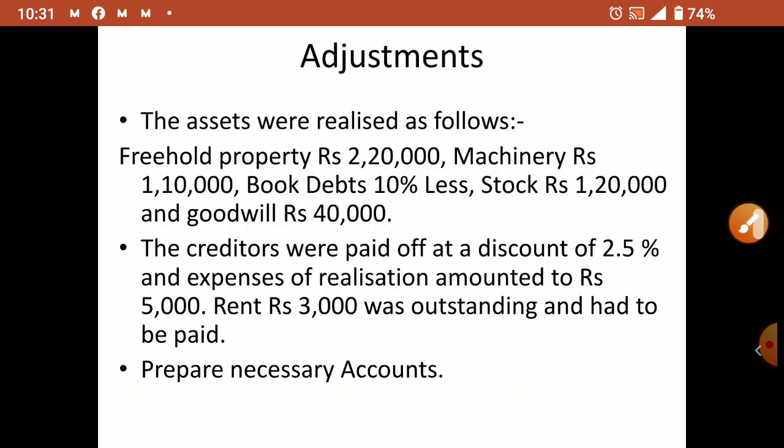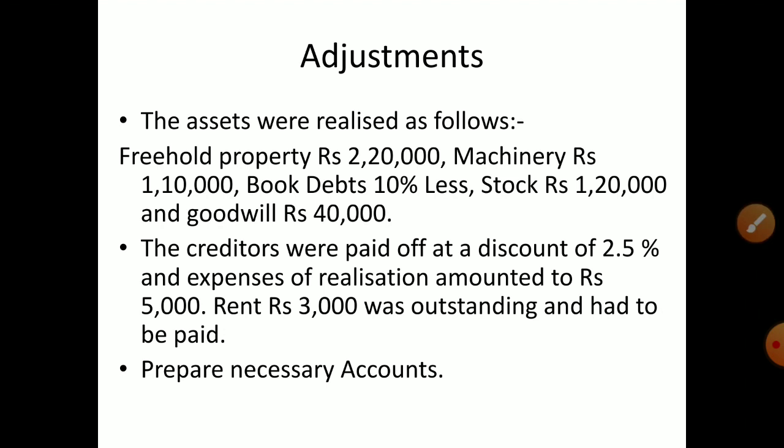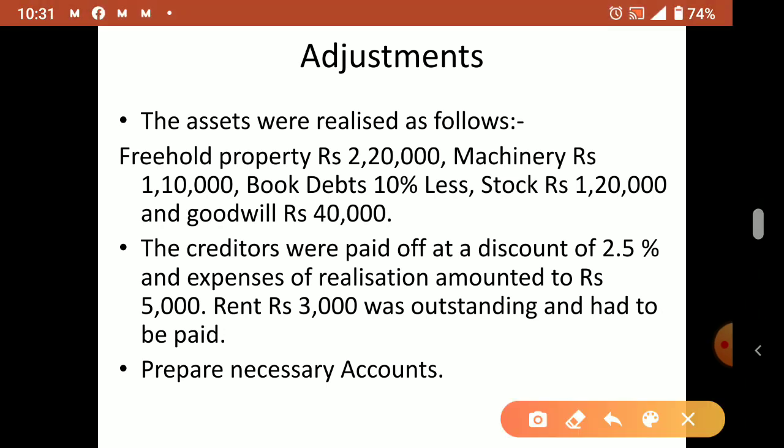Now just to check the adjustments, as usual we need the details. Freehold property realized, the assets were realized as follows. Freehold property realized 2,20,000. So we sold freehold property and we got 2,20,000. Machinery we sold, we got 1,10,000.